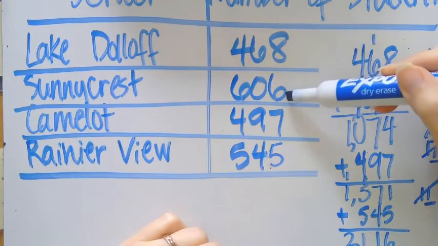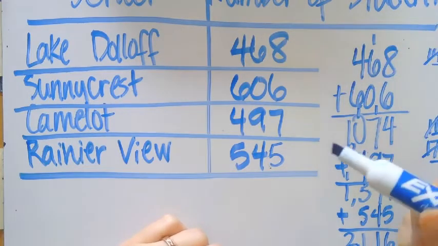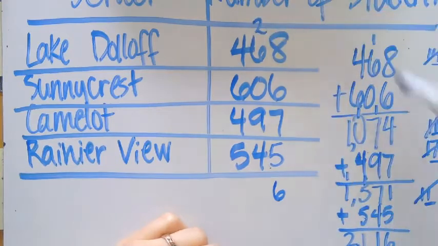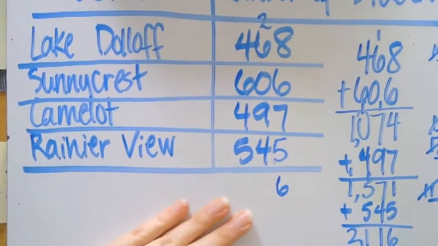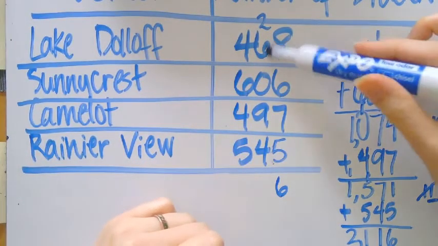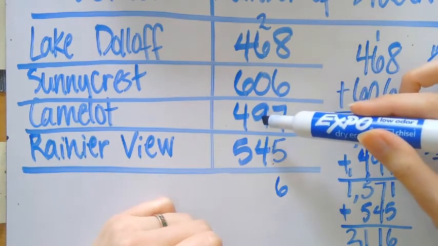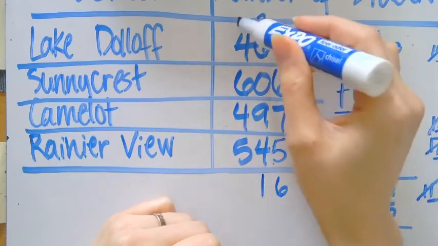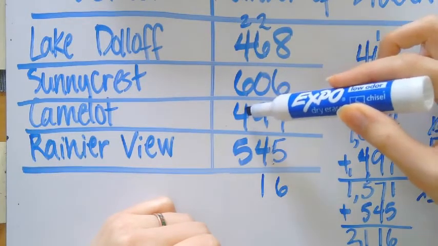8 plus 6 is 14, plus 7 is 21, plus 5 is 26. So that's a lot of numbers that I'm trying to keep track of. If you want that system of writing it down off to the side, you can do that. Or if you just want to chunk up how you're adding it, that's okay too. 6 plus 0 is 6. 6 plus 9 is 15. 15 plus 4 is 19. 19 plus 2 is 21. 4 plus 6 is 10. 10 plus 4 is 14.